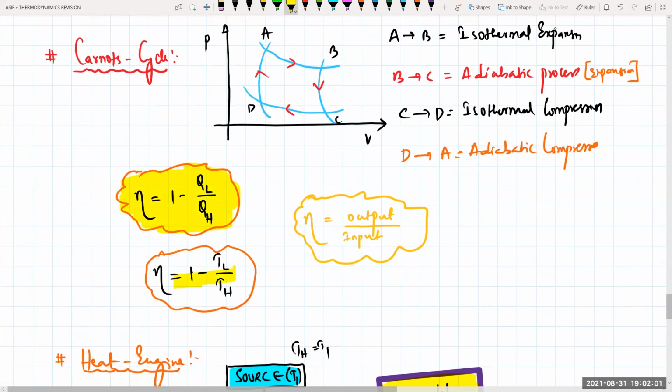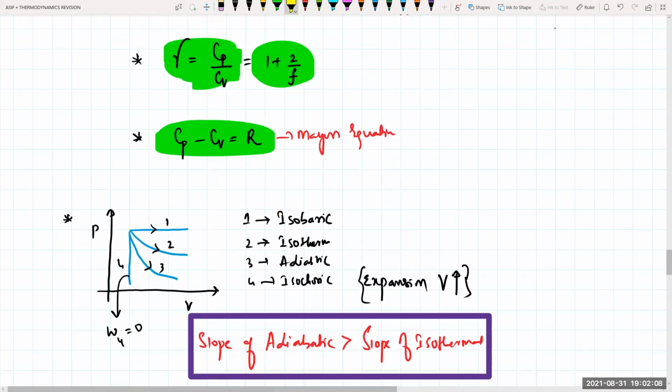So by this one, we have completely revised your thermodynamics part. We have finished, right? Anything connected, which you are getting an idea.